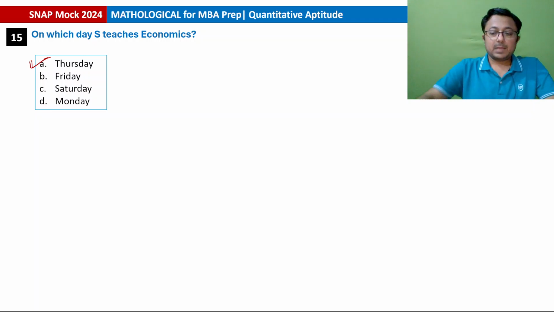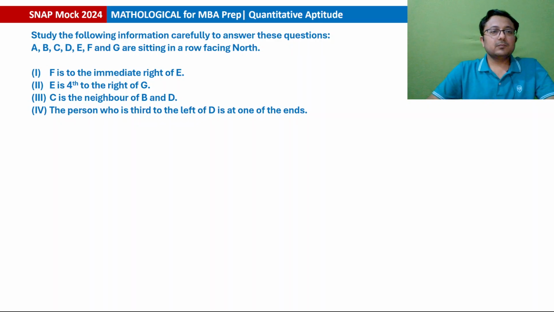Okay. Next question. Study the following information carefully. A, B, C, D, E, F and G are sitting in a row facing north. So they are facing north. And if they are facing north, then left will be on this side and right will be on that side.